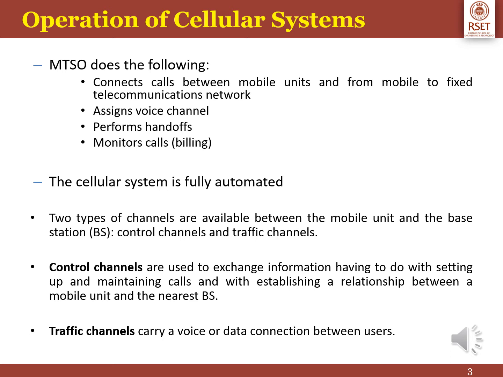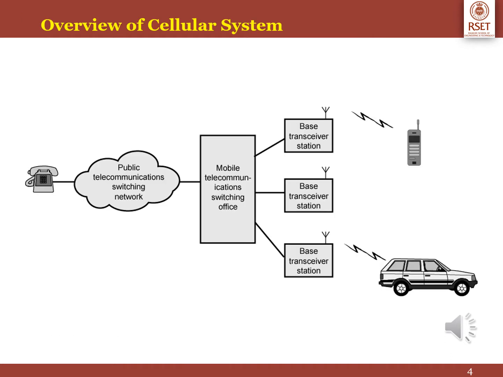There are two types of channels available between the mobile unit and the base station, that is the control channel and the traffic channel. The control channels are used for exchanging information to set up and maintain calls and establish a relationship between the mobile unit and the nearest base station. The traffic channels are used to carry voice and data between the users. This picture shows the overall structure of a cellular system, which includes the MTSO, base stations, antennas, controllers and the users.